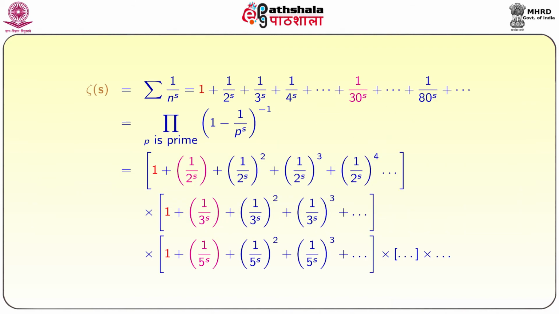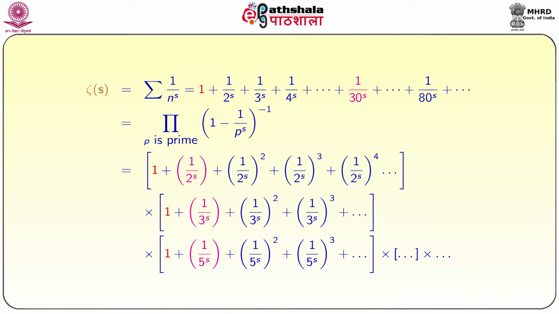So, now we will discuss the proof of this Euler product. We are not giving a complete proof, we will just look at a sketch, just an idea of how they are equal. Zeta of s is equal to summation 1 by n power s. If you expand it, it is nothing but 1 plus 1 by 2 power s plus 1 by 3 power s plus 1 by 4 power s and so on. We are saying this is equal to the product over p prime of 1 minus 1 by p power s whole inverse.